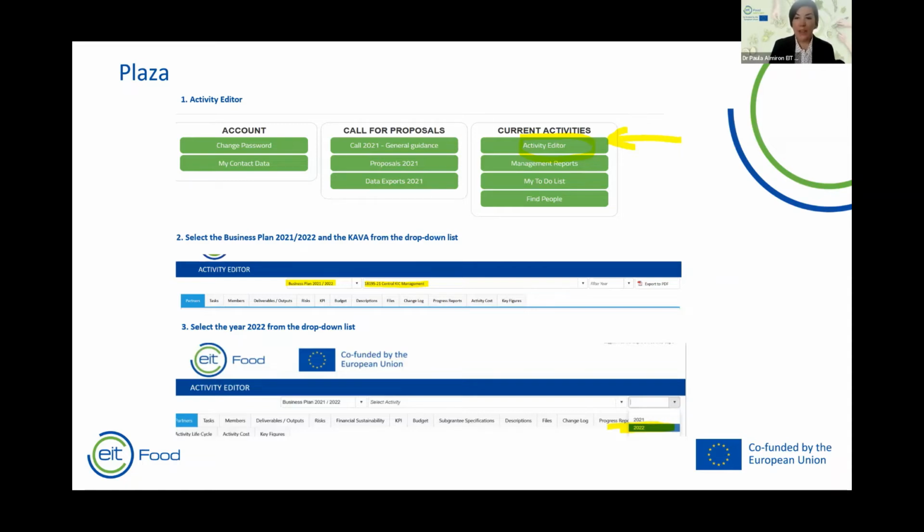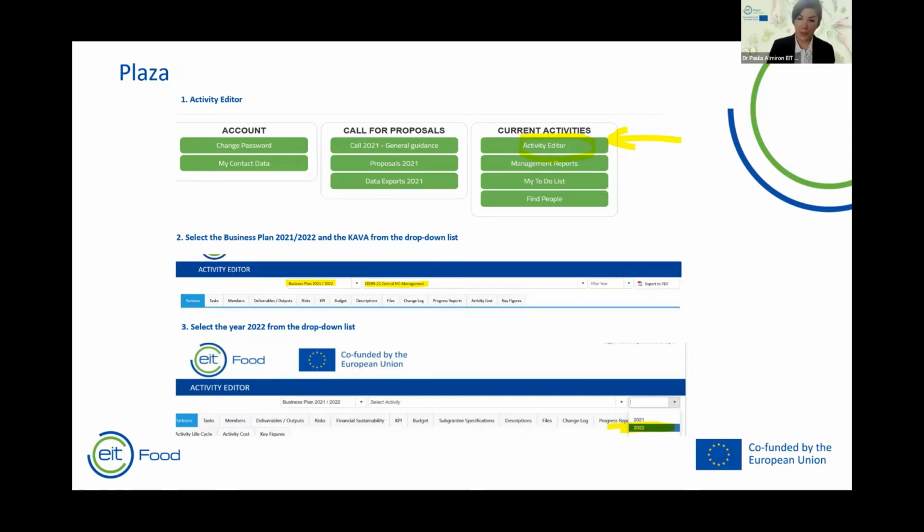2021-2022 and the KAVA, which you can choose from the drop-down list. Finally, you can select the year 2022 from the drop-down menu that you have on the right side. And well, that should work.